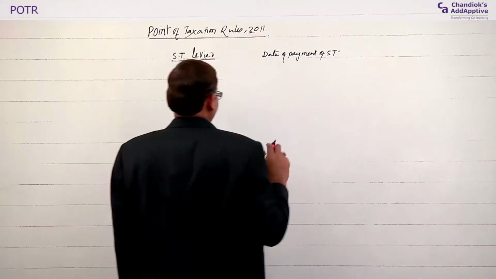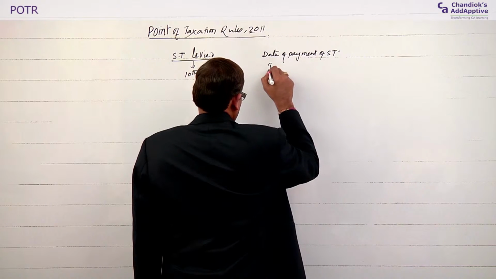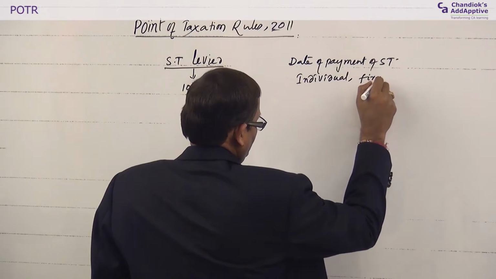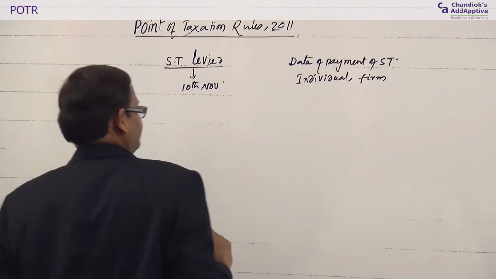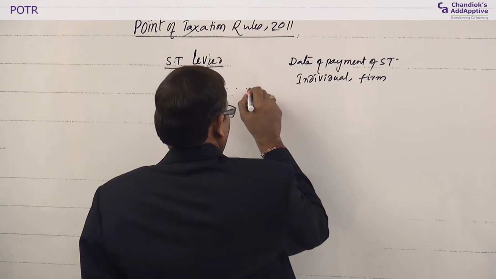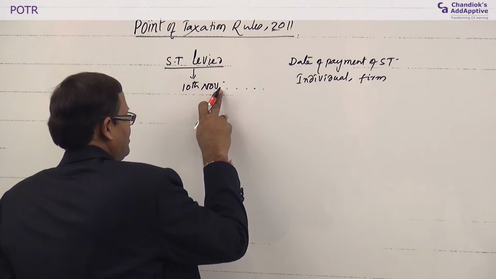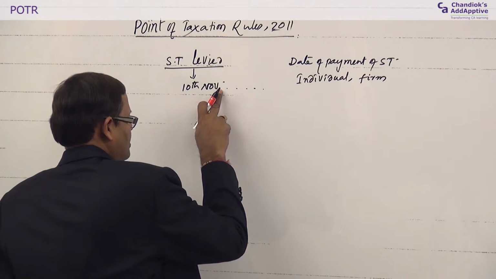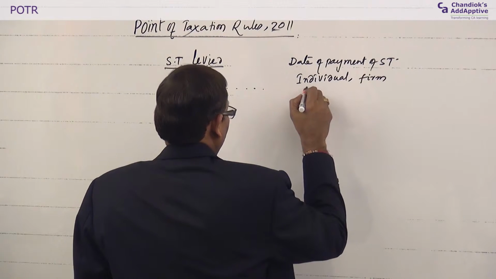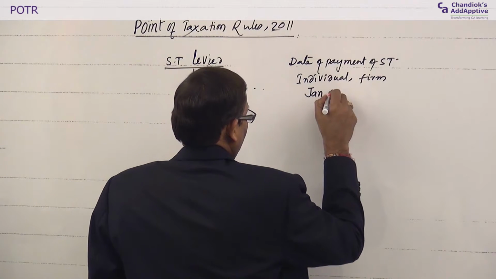Suppose this is a case of an individual, firm or sole proprietor, or an association of persons. So, it is quarterly. So, quarter ending. In this case, the quarter ending will be December. October, November, December will be the quarter ending. So, the due date will be, obviously, January 6th,